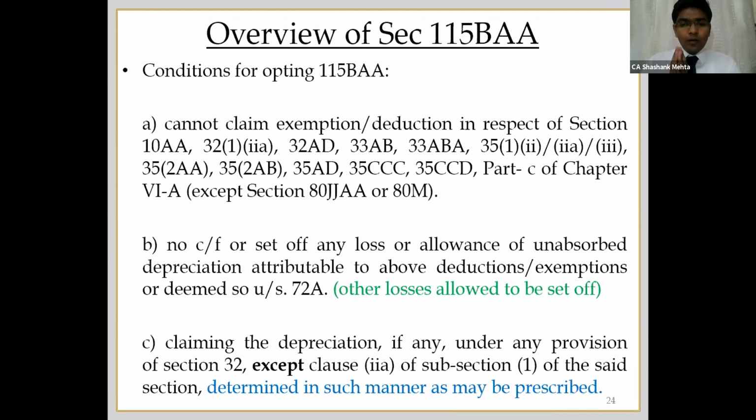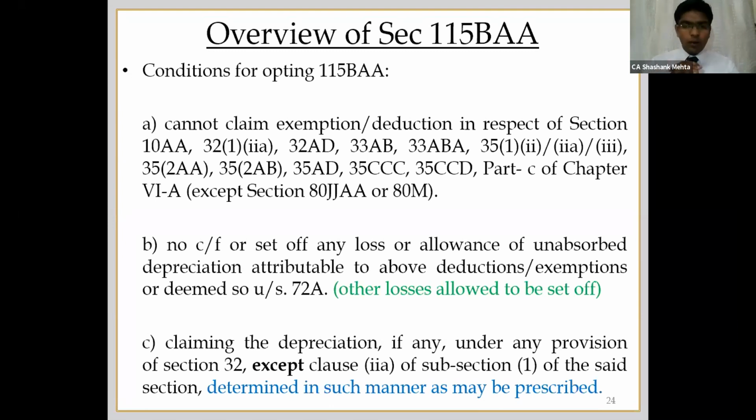Secondly, a very important point, you cannot carry forward a set off of losses which are attributable to the sections specified in the first point. Some are under confusion that no losses can be carried forward or set off. However, it is only the specified losses attributable to the above mentioned sections or accelerated deductions. Only if those unabsorbed losses are there, then you cannot carry forward or set off. All other losses you can carry forward and set off.